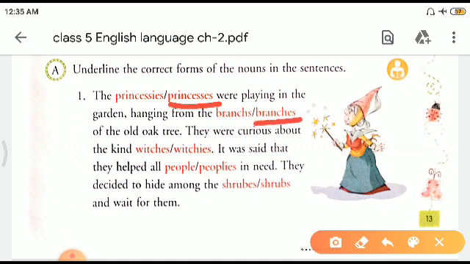Of an oak tree. They were curious about the kind witches. WITCHES. It was said that they helped all people. It would be people in need. They decided to hide among the shrubs. The spelling is SHRUBS and wait for them. Right, children? This is how you have to do it.